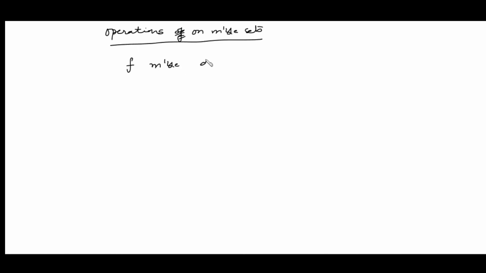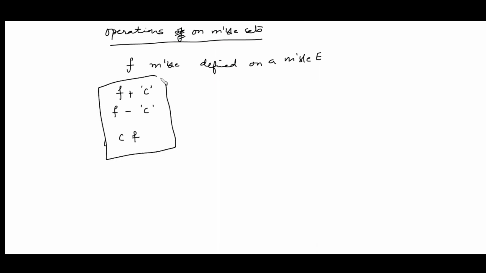Now the next topic is some operations on measurable functions. Let's suppose you are given any function f which is measurable, defined on a measurable set E. We want to show that f plus some constant, f minus some constant, and c times f all are measurable.